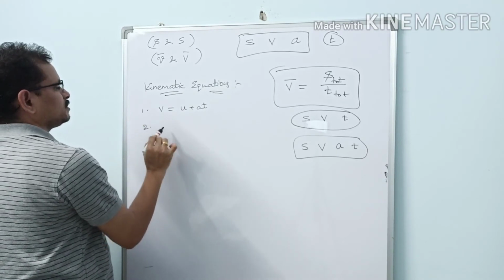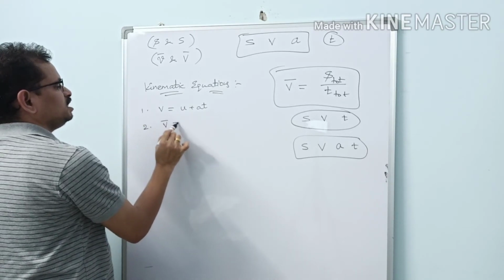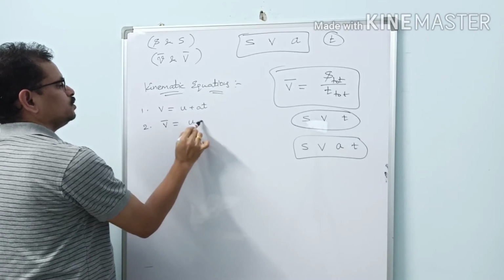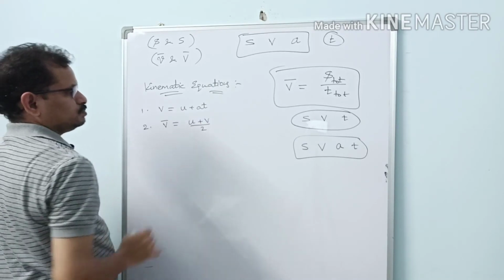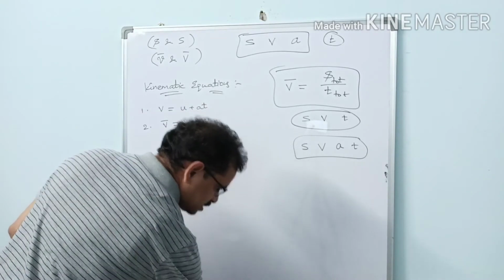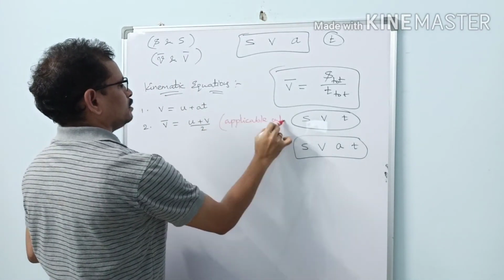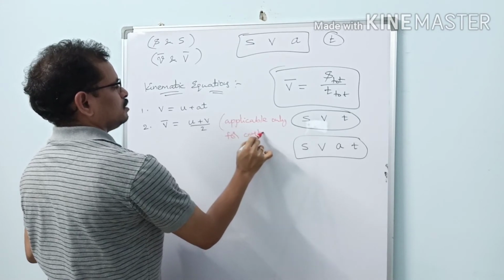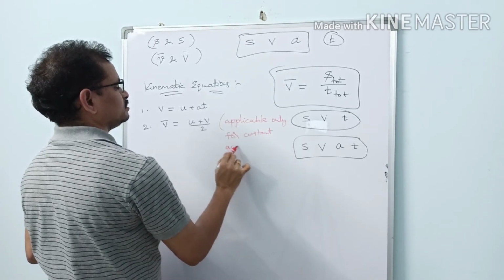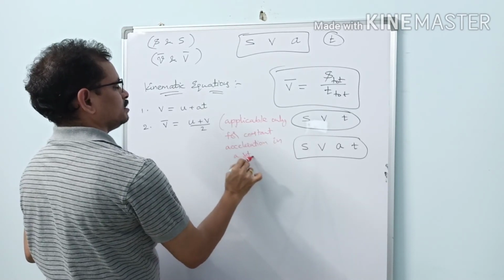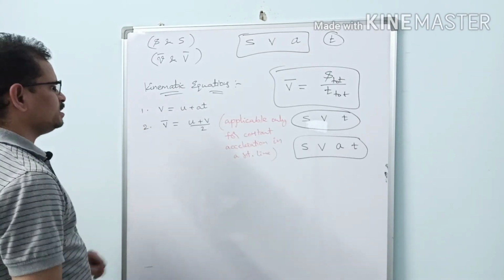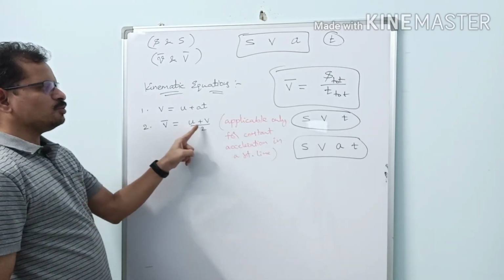2. Average velocity V bar equal to U plus V by 2. This has limitations here. This is applicable only for constant acceleration in a straight line. So V equal to U plus AT. Second one, V bar equal to U plus V by 2.